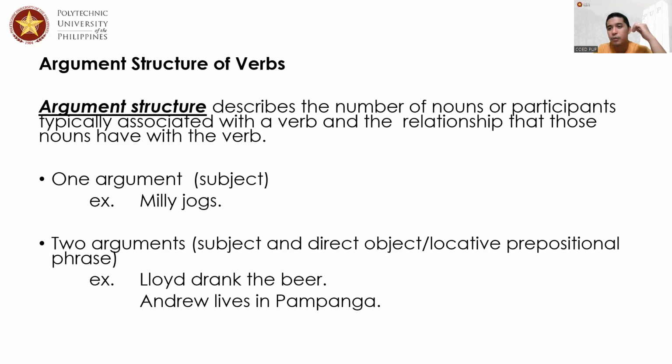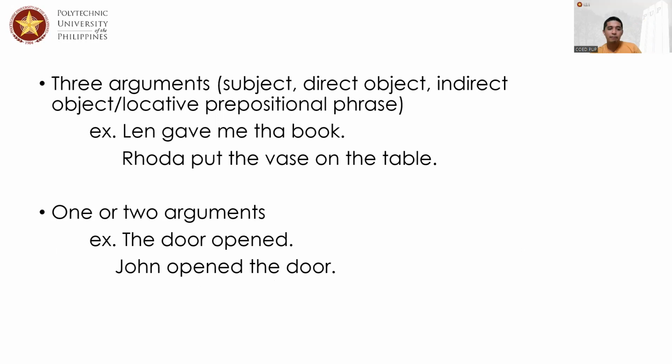Remember, objects are always to be nouns. That means in a sentence that is identified to be two arguments, there are two nouns in the sentence associated to the verb. In this case, Lloyd drank the beer, so you have Lloyd as the subject and you have the beer as the object. The same case with Andrew lives in Pampanga.